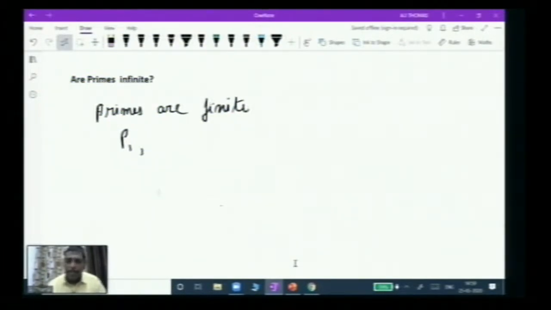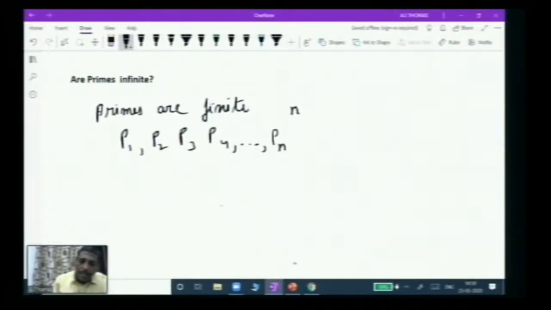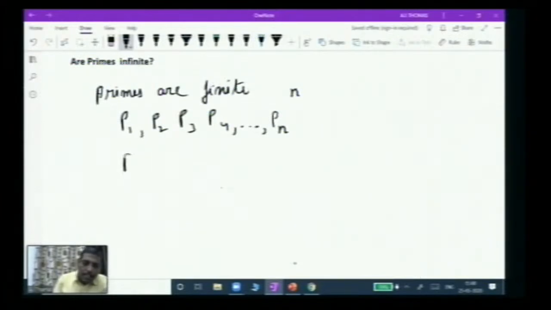Suppose there are n prime numbers, P1, P2, P3, P4, and I'm using these dots to tell that it will go on like this, and the last number is Pn. So we have primes, and they are finite in number: P1, P2, P3, P4, up to Pn. Contrary to our statement, we assume that the primes are finite and that there are n prime numbers. Now, how are you going to proceed? I'm going to construct a new number P now.